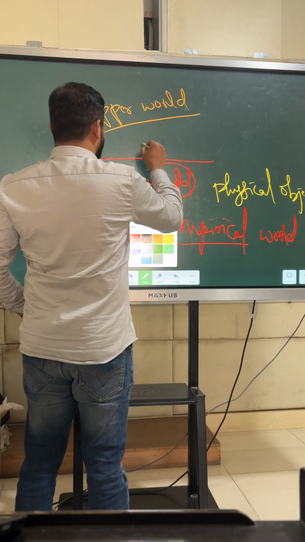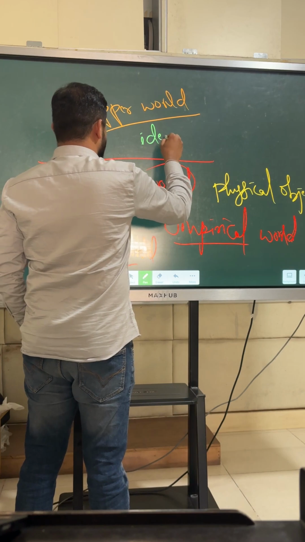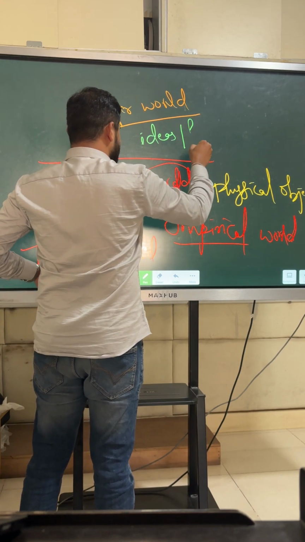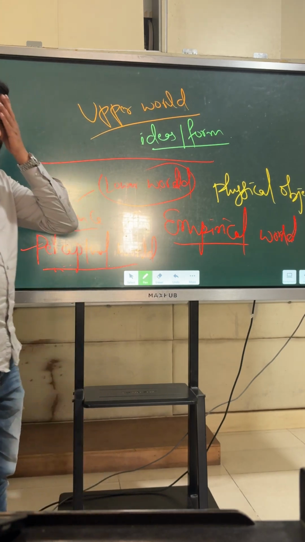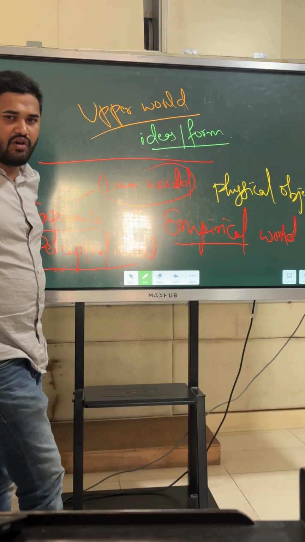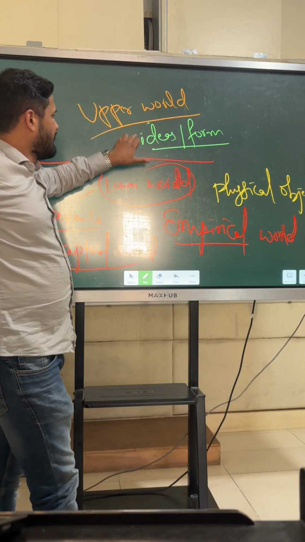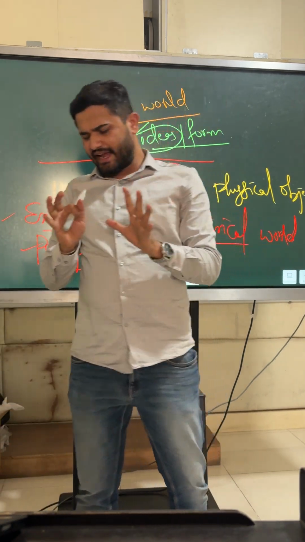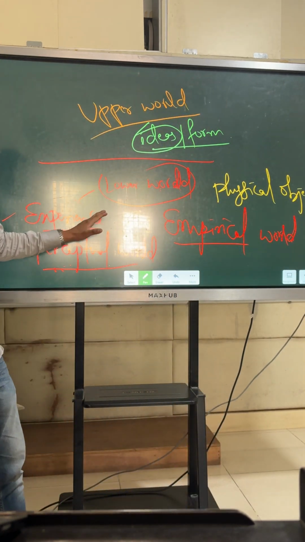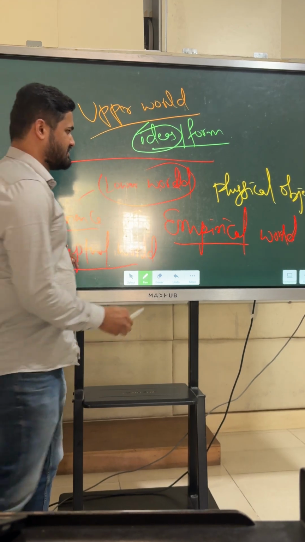This upper world is made up of ideas, or forms. Ideas are forms. Now what is an idea and what is a form? Let me tell you what is an idea. So you know that in the lower world there are physical objects.